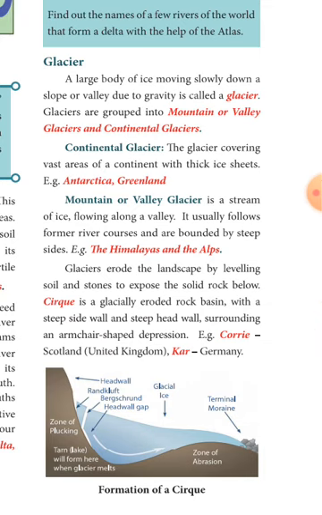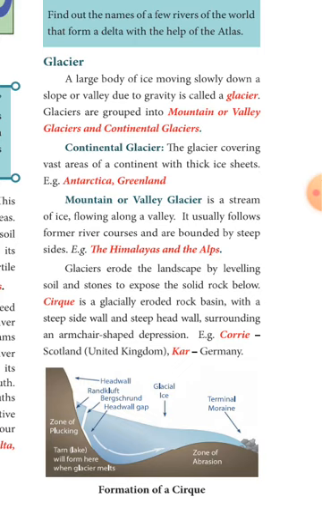Next, mountain glacier or valley glacier. Well, what do you mean by valley? A place between the two mountains. Mountain or valley glacier is a stream of ice. It will flow along the valley side. Example, Himalayas and Alps.